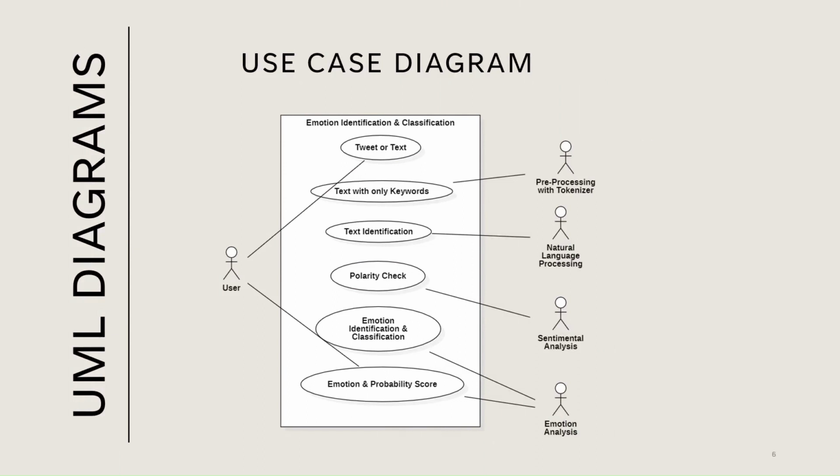Next, let's look at our UML diagrams. Initially, the use case diagram only contains one user with multiple back-end users that are pre-processing, natural language processing, sentiment analysis and emotion analysis, where initially we consider our text and we take the text only with the keywords and remove all the symbols and only keep the alphanumeric letters, and then we identify the text using our transformers, and then we perform a polarity check using sentiment analysis, and then we identify the emotions and classify it and obtain a probability score for each emotion.